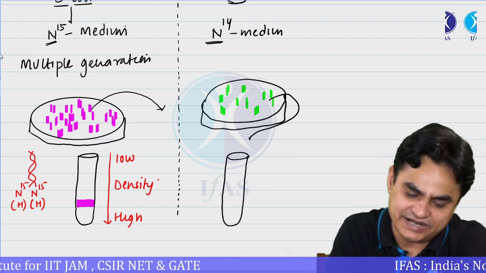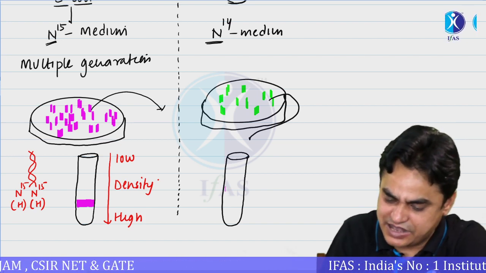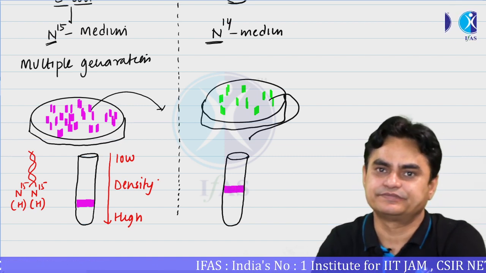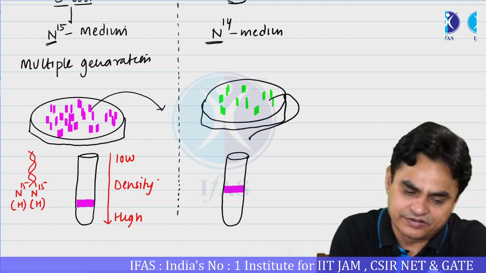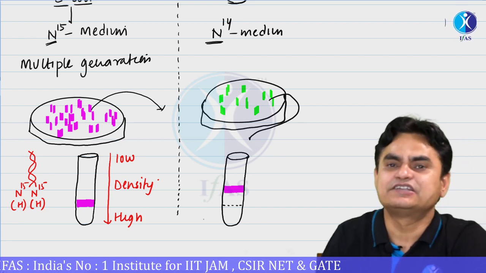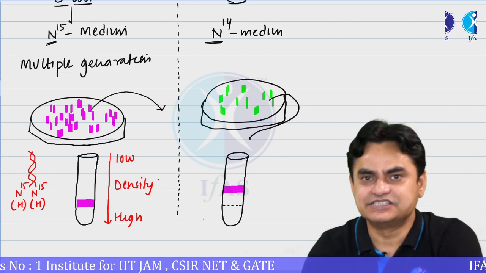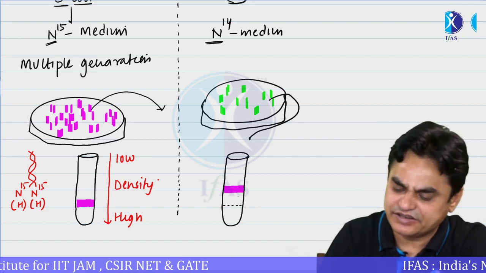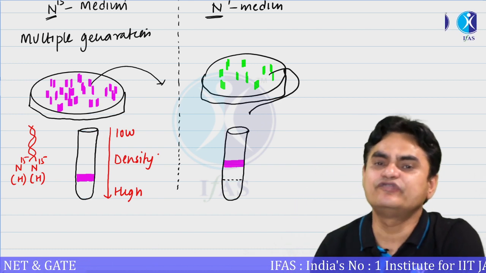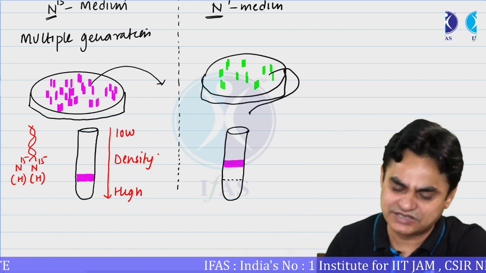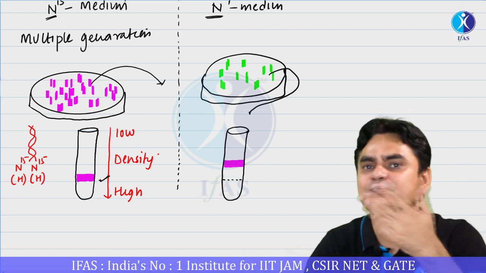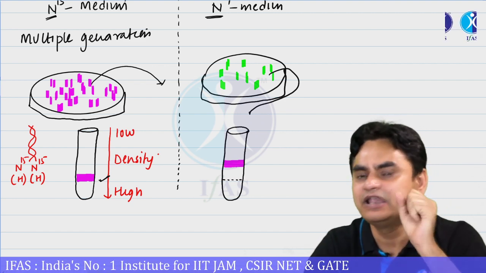What they observed is that again there is a single band, but at a comparatively higher position. This was the original position, and the DNA band is not at the original position. It is at an intermediate density, which suggests that definitely the DNA replication is not conservative. If DNA replication had been conservative, you would get a band at exactly the same place, and another new strand band at another place, of very low density.